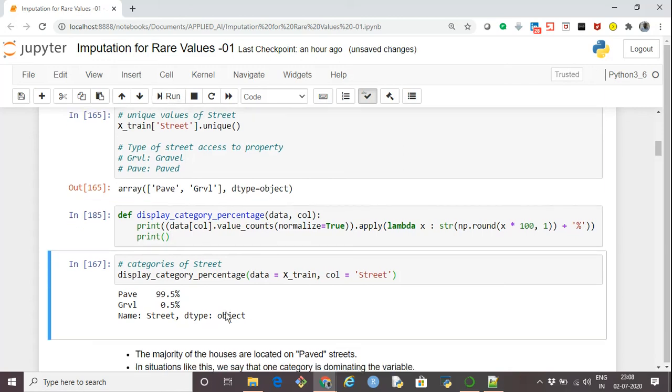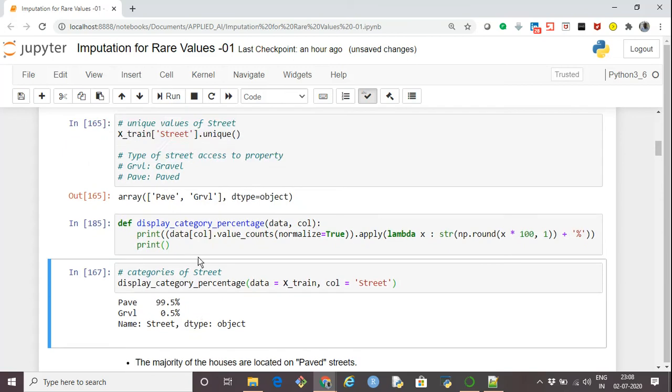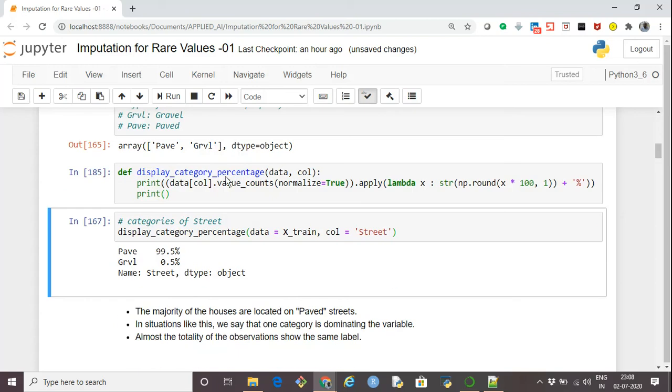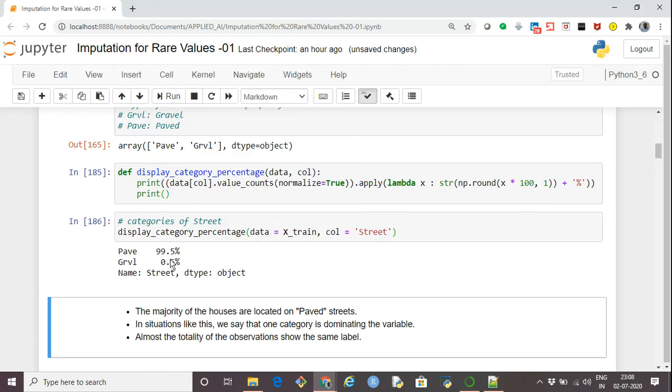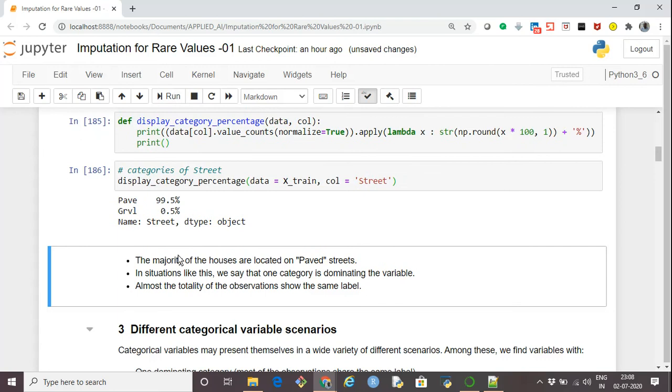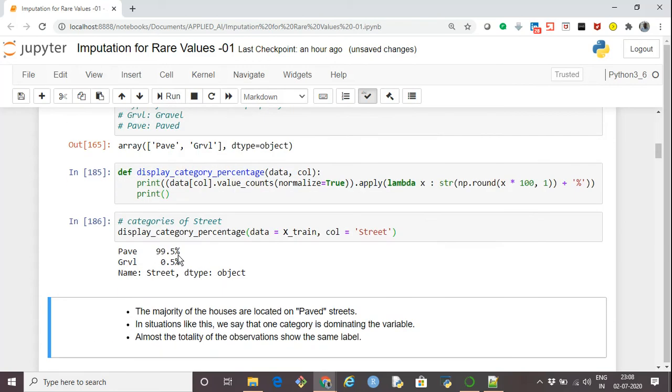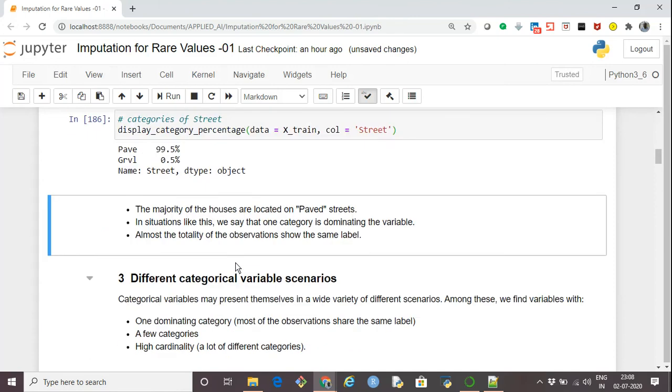So this is done, and let's say now I want to see, now we know for the street there are two different categories. Now I want to see what is the percentage distribution of these categories. So I'll call this function display category percentage, and I'll pass to it data as xtrain and column is street. So this will give me in terms of percentage, there is 99.5% values related with the paved and 0.5% with gravel. So what we get is the majority of the houses are located on the paved street.